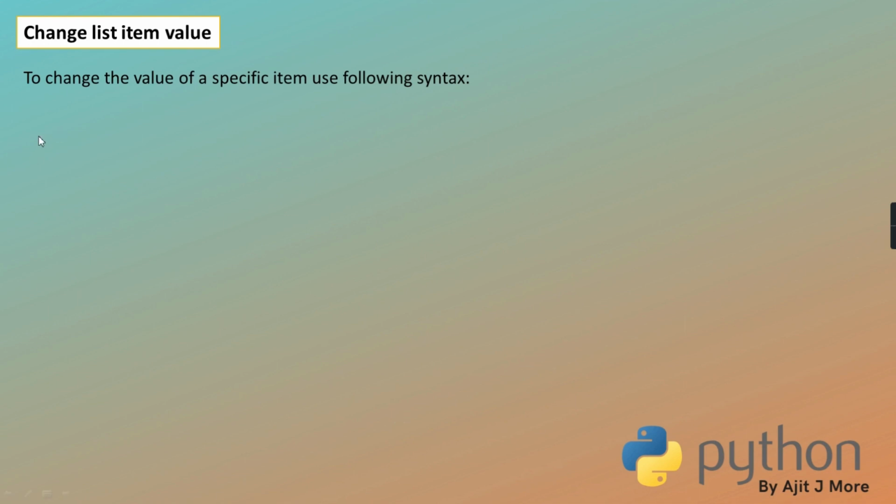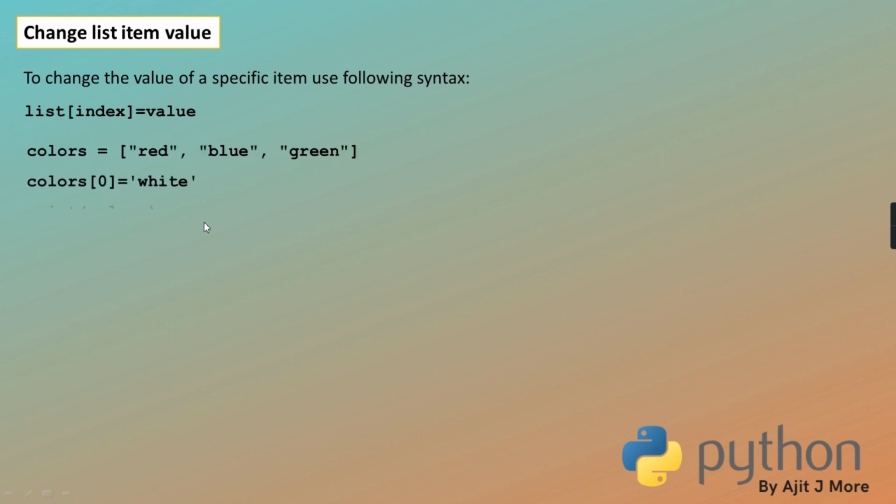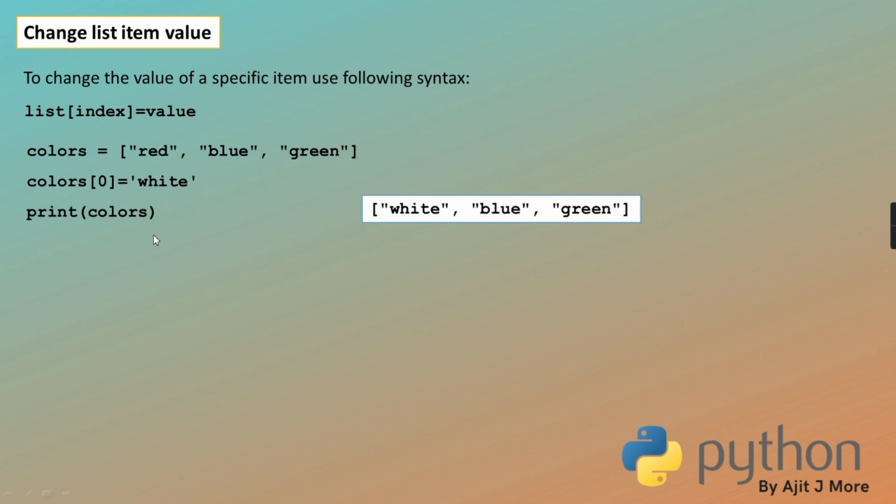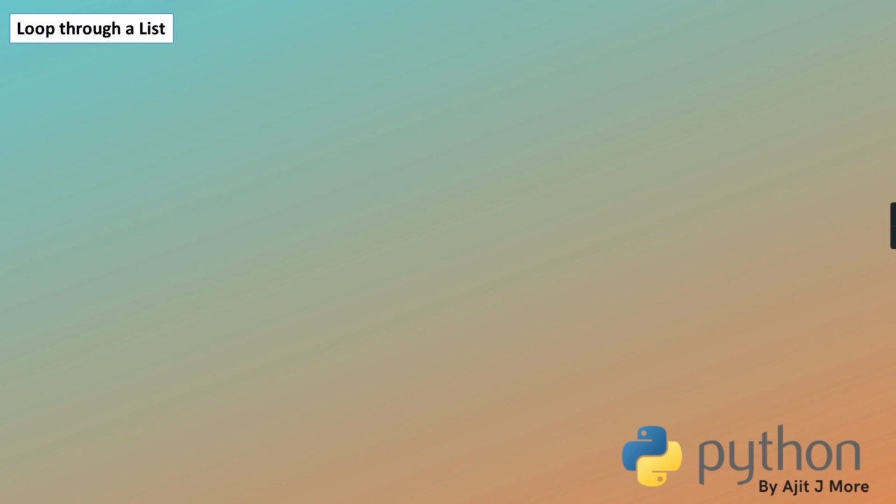So to change the value of a specific item, use this syntax: list object, square bracket, index, equal to value. As an example, this is your colors list. I'm writing colors of 0 equal to white. So in place of red, white will replace it. And when I print colors, it will now show white, blue, green. Hope the concept is clear, right?